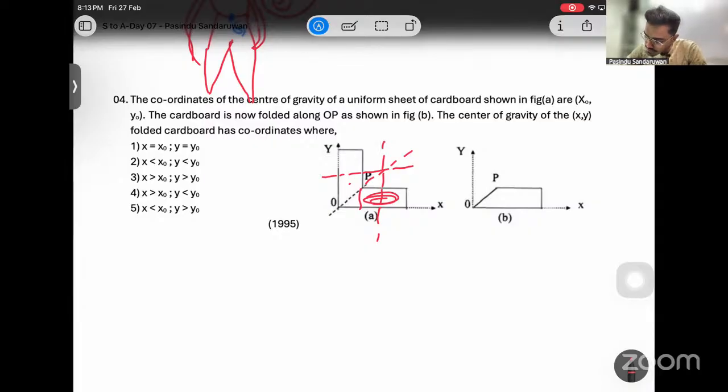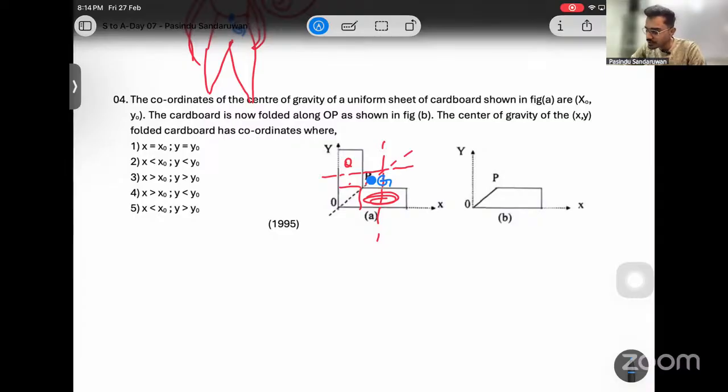And with respect to this vertical center line of the other one, there is another mass here. Then it should be to the left of this point. To satisfy both, the center of gravity of the given cardboard is going to be somewhere here.